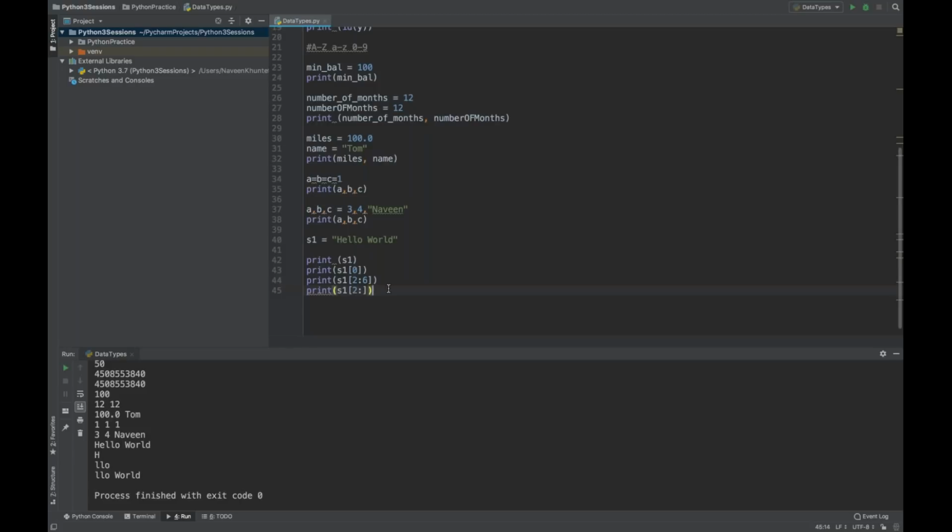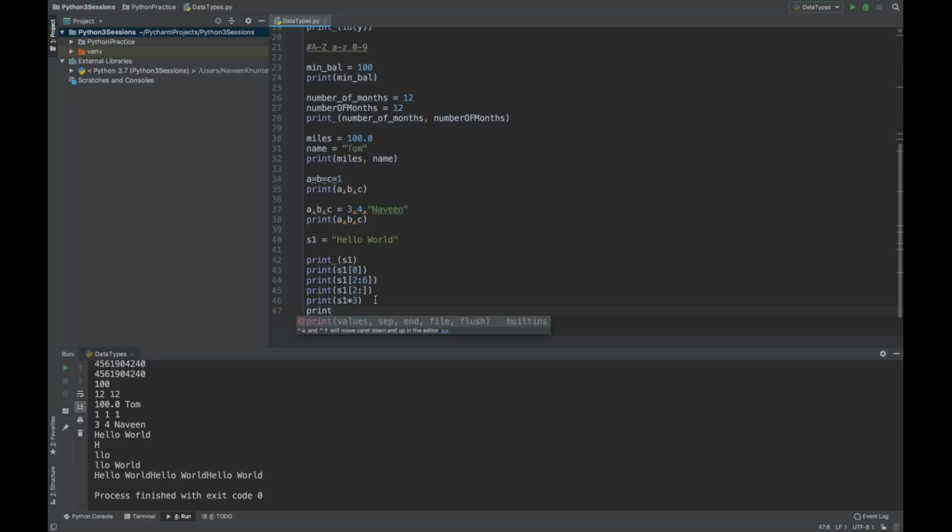Let's say I want to print this particular string 2 times. These are some cool things that are available. You can write s1 multiply by 2. If you run it, you can see hello world is getting printed on the console 2 times. If you write s1 multiply by 3, you will see it getting printed 3 times. Same thing, you can do concatenation also, the standard concatenation.